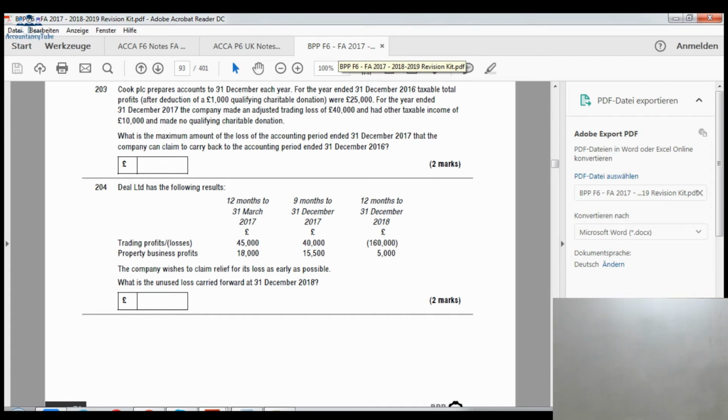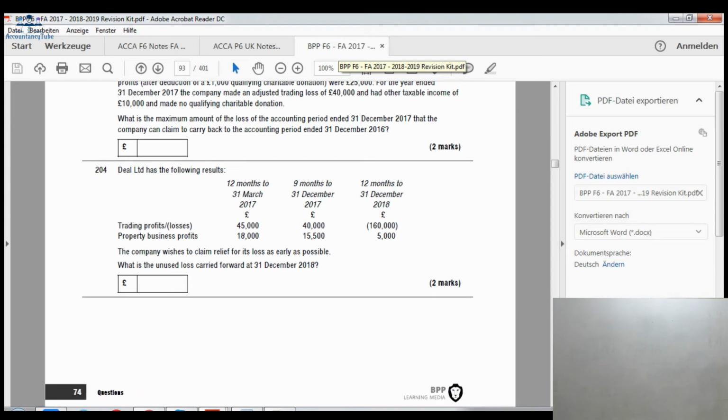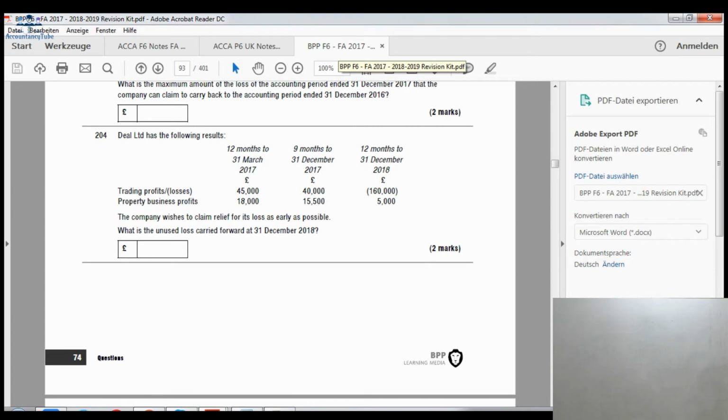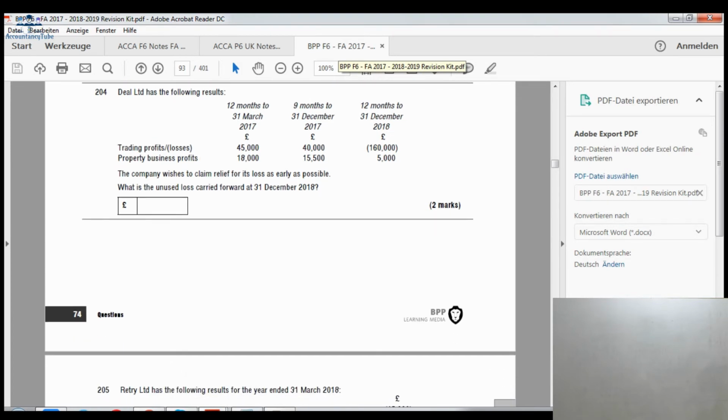And the next question, if we read, I hope that you have already done it anyway. So Deal Limited has the following results for the 12 months to 31st of December 2016, 9 months to 31st of December 2017, and 12 months to 31st of December 2018. So in the 31st of December 2018 period it had a loss of £160,000 and a property business profit of £5,000. So what he can do is, of the loss of 2018, he can set off £5,000 against the property profits anyway, right?